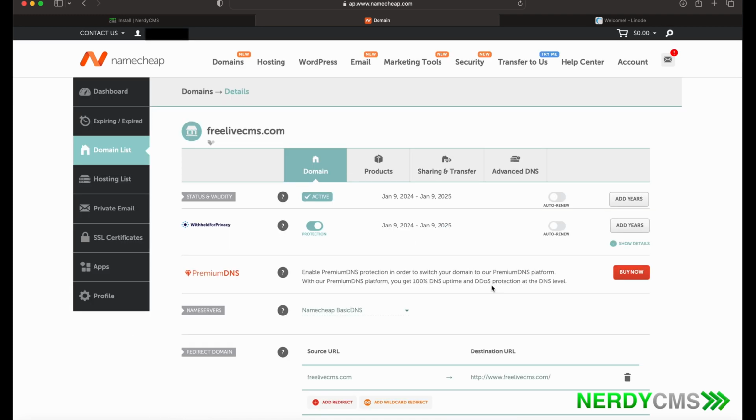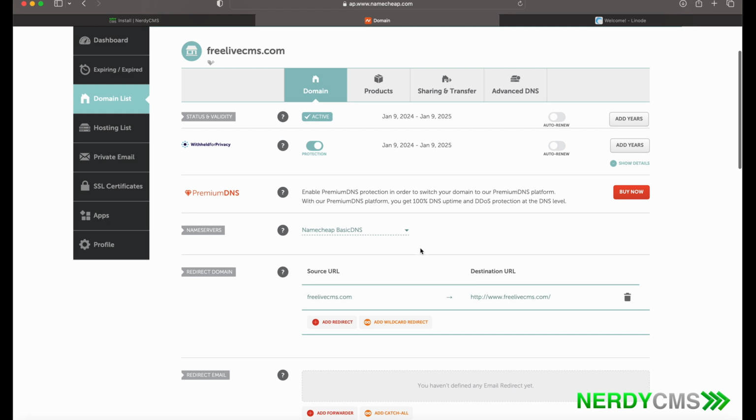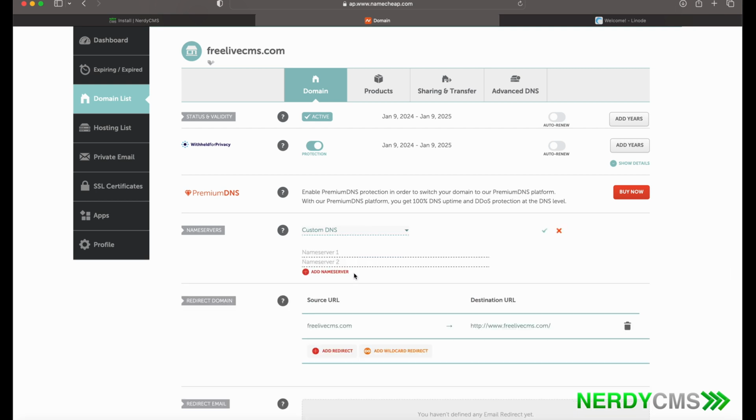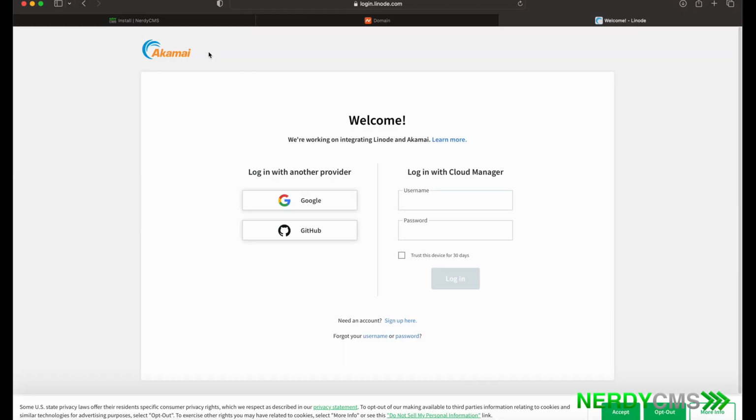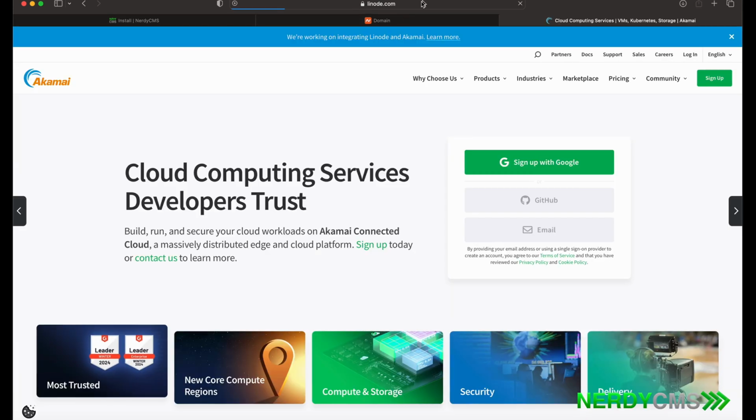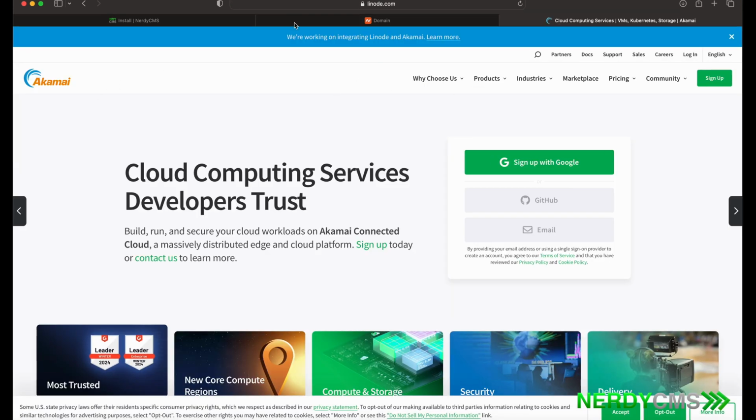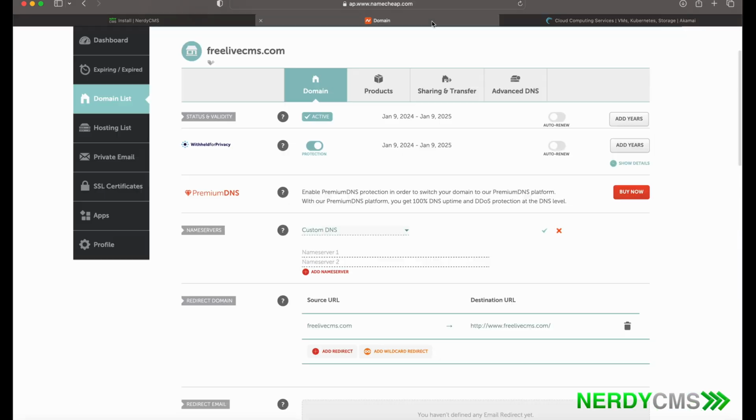Now, once you complete the purchase, go to manage your domain and go to custom DNS on the name servers. Now, we will be using Linode for our VPS. Now, there's other systems such as DigitalOcean and other VPS systems that you can totally use. Akamai is now the owner of Linode, but it's still Linode. So once we set this up, it will still be the Linode's name server.